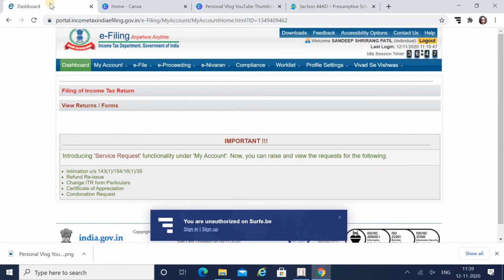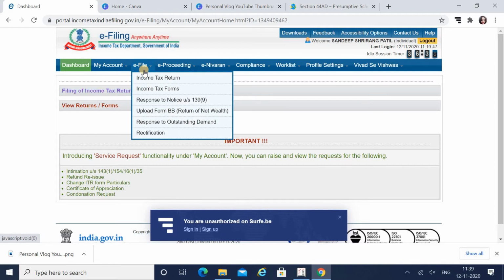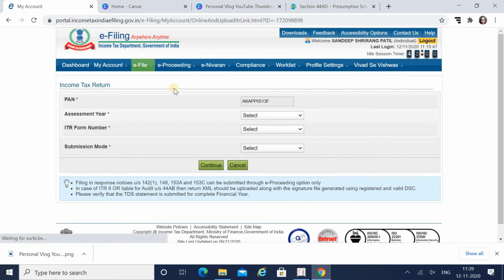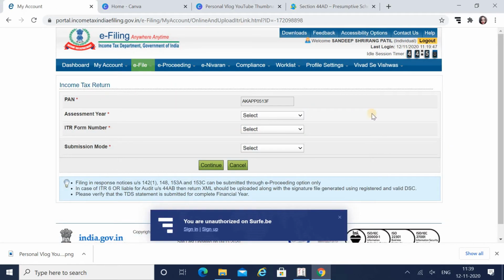First of all, I am on my income tax website, and I have already logged in. This is the dashboard, or I can say the home screen. Here you get the option of filing income tax return, or you can even go to e-file, income tax return. Both options are the same. Then I get this: your PAN, then select the assessment year.